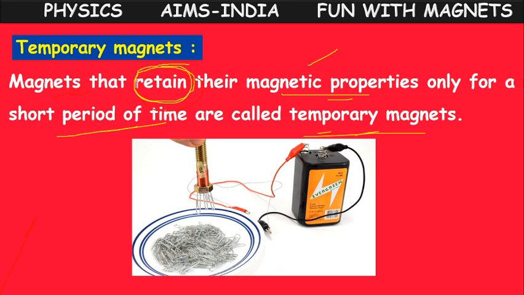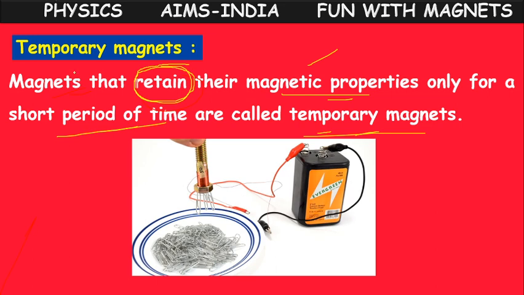If we connect the two ends of the bolt with the two wires of the battery, then as long as the battery is in connection, the bolt will attract the clips. When we remove the wires, the clips automatically fall down.